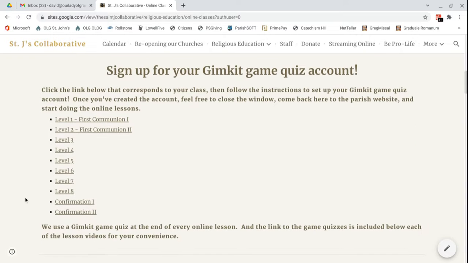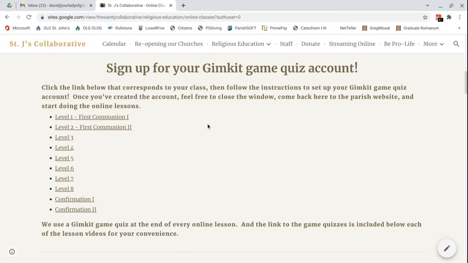And there's also these links here that they can sign up for their game quiz account. So GimKit is the name of a website that you can make game quizzes. We've done one for every single lesson or chapter of the Catechism. So if you're going into the First Communion 1 class, doing the online lessons, you'd want to hit that link to make an account on GimKit before you started.